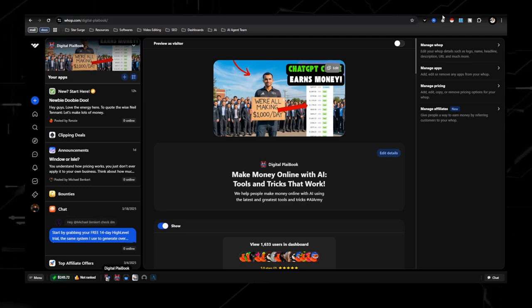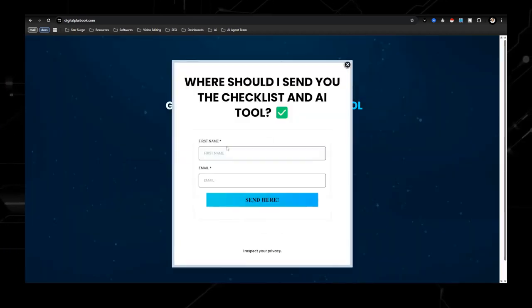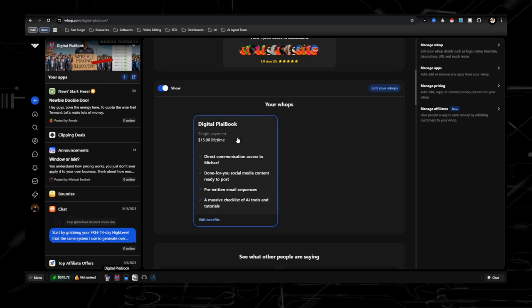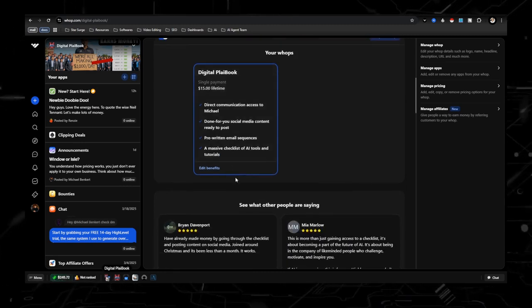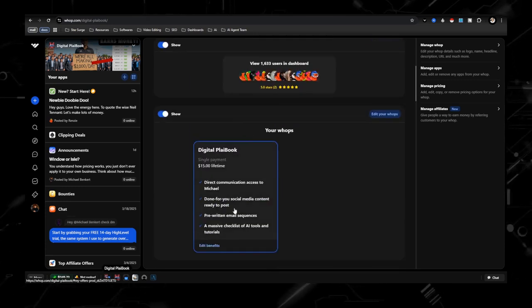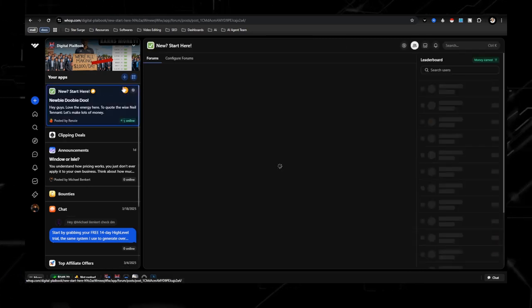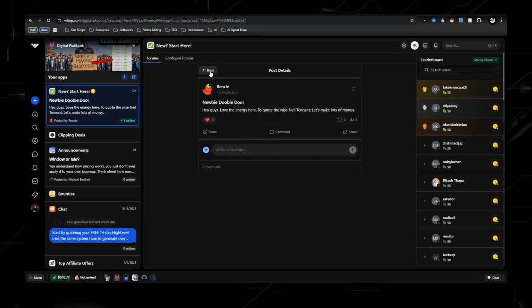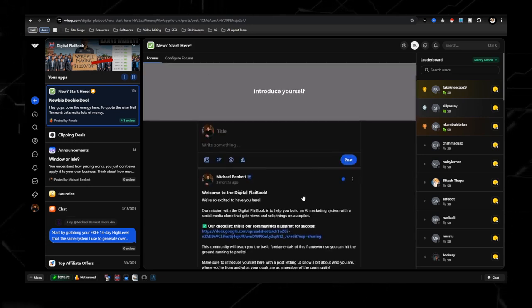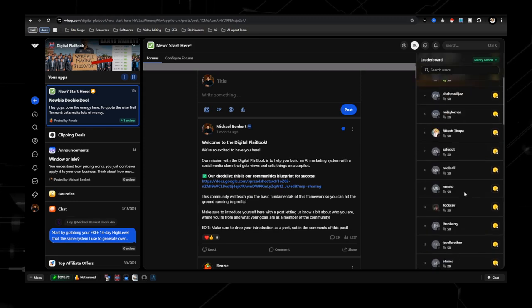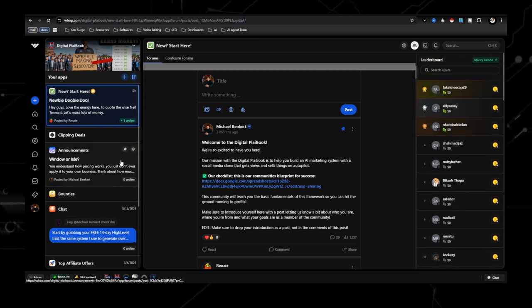Now, to get access to this swap, all you got to do is just go to digitalplaybook.com and put in your first name, email, and it will take you to this page right here. We have 1,600 people in here. Now, access is only $15. It might be a little bit more than that, but you get access to the digital playbook, which you will have right here. This is just someone that just joined. You get access to it right here. This is where I host it. Over here is all the different users that you can see. And then over here are just the different apps.